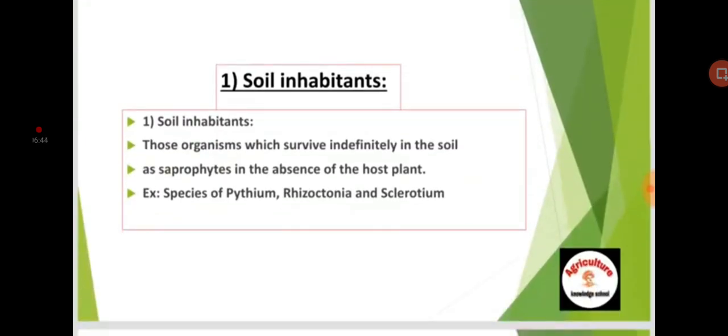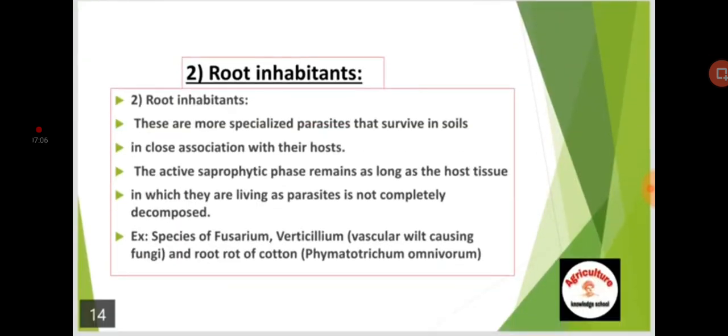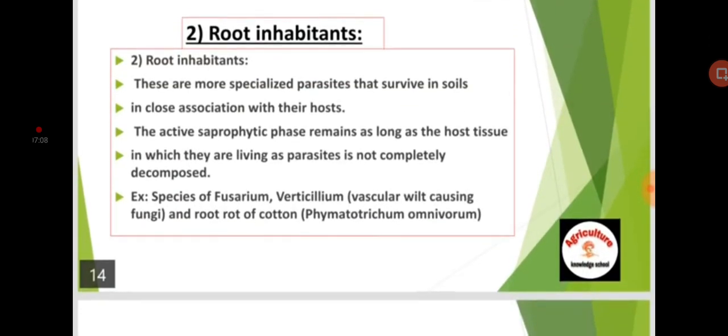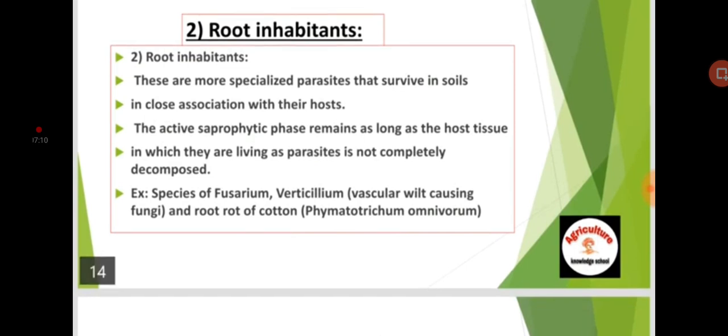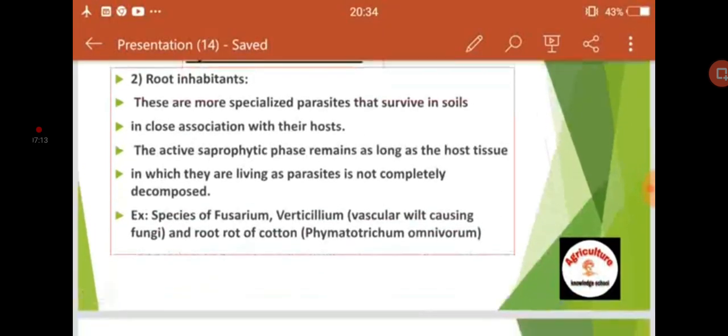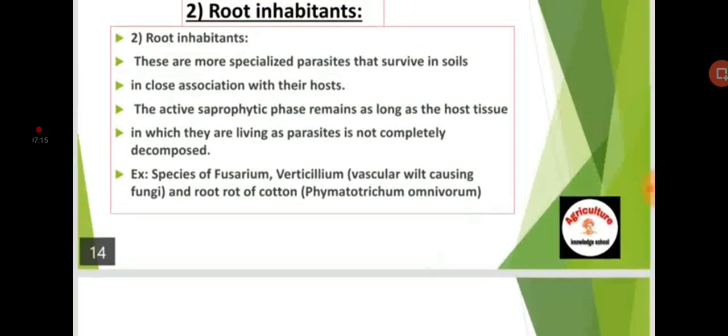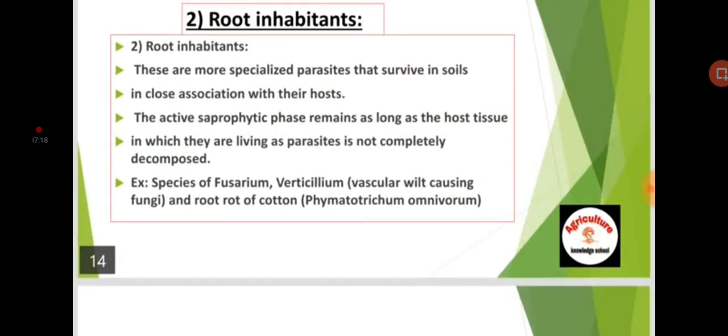Soil inhabitants are those organisms which survive indefinitely in the soil as saprophytes in the absence of the host plant. For example, species of Pythium, Rhizoctonia and Sclerotium are soil inhabitants. Root inhabitants are more specialized parasites that survive in soils in close association with their host.